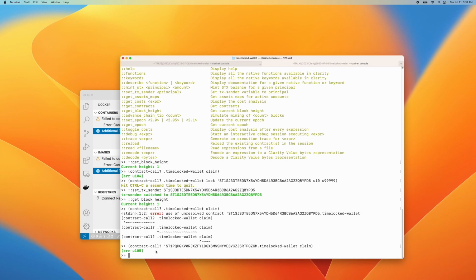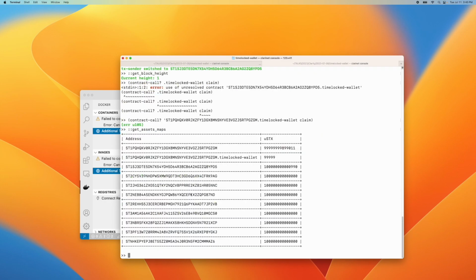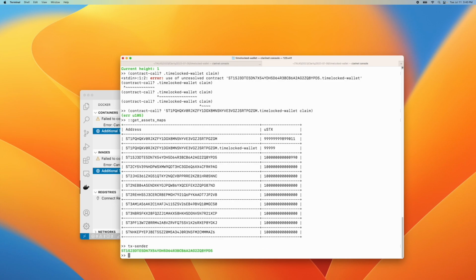We are not at the right block height, so we're going to set the block height so now we can actually transfer it to ourselves. But just before we do that, let's peek at the values again. So I'm going to get asset maps. So we still have this contract principal that contains this. This is the one that now should own, or effectively the beneficiary of this contract should be this guy, and this is our current TX sender. We'll verify that again. TX. Okay, that's correct. It's PD5 right at the end here. So that looks good.